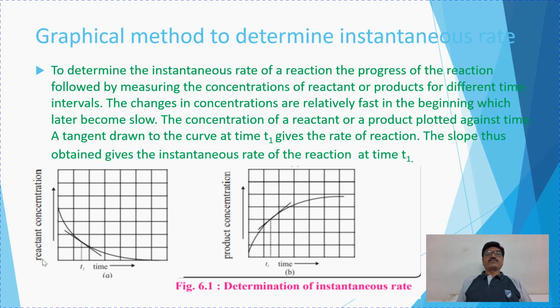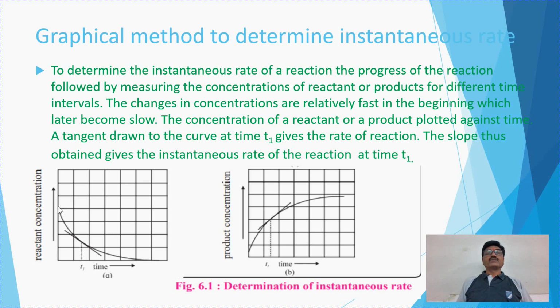So look at the graph like this. In this first graph, that is concentration of reactants over this y-axis and time over this x-axis. So at the beginning of the reaction, the concentration of the reactants is more. That is at the start.